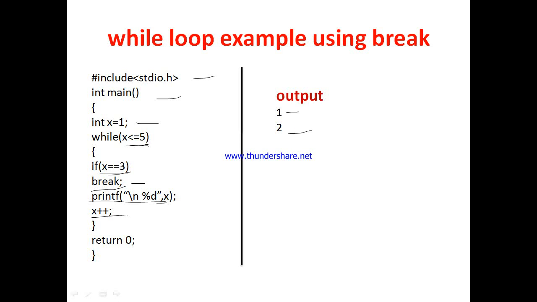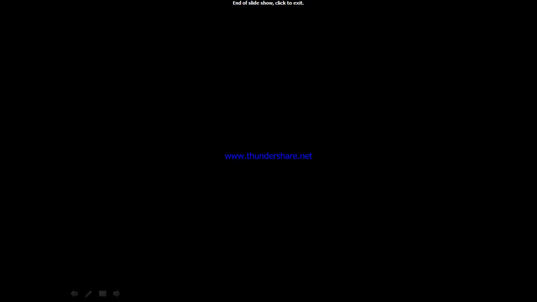Now 2 plus 1 becomes 3. Now again it goes to the test condition, 3 less than equal to 5, true, again it will come inside the body of the loop, 3 equal to 3, true, so that break is encountered. When break is encountered, the loop is terminated, directly return 0 is executed, so that we are getting here the output just 1 and 2. Okay, so this is from the break.